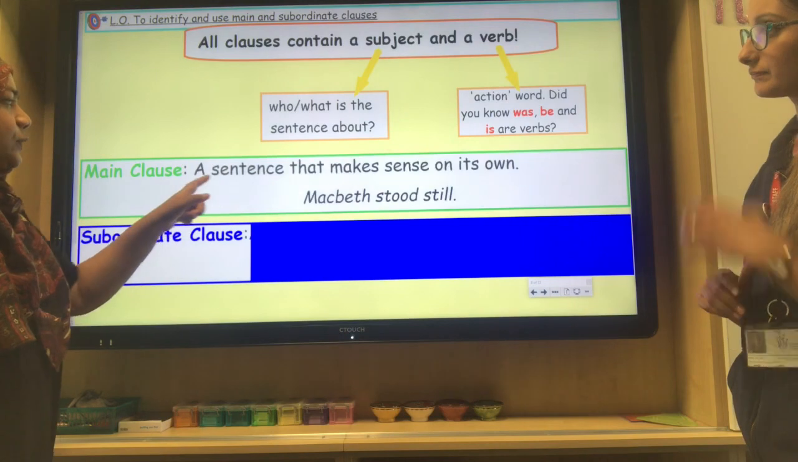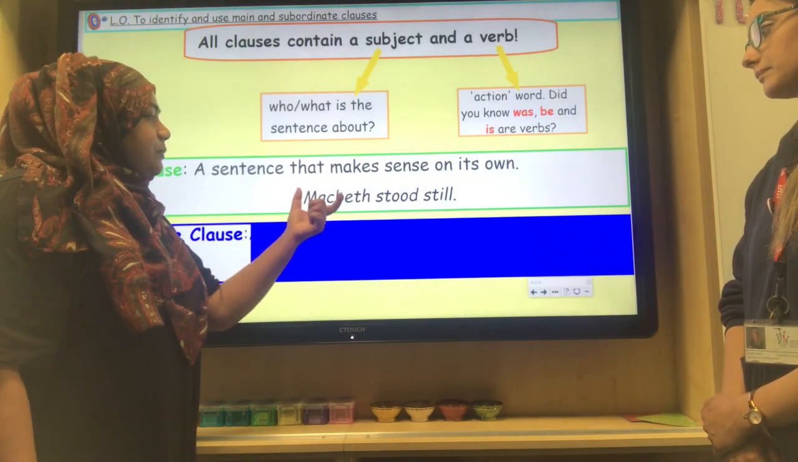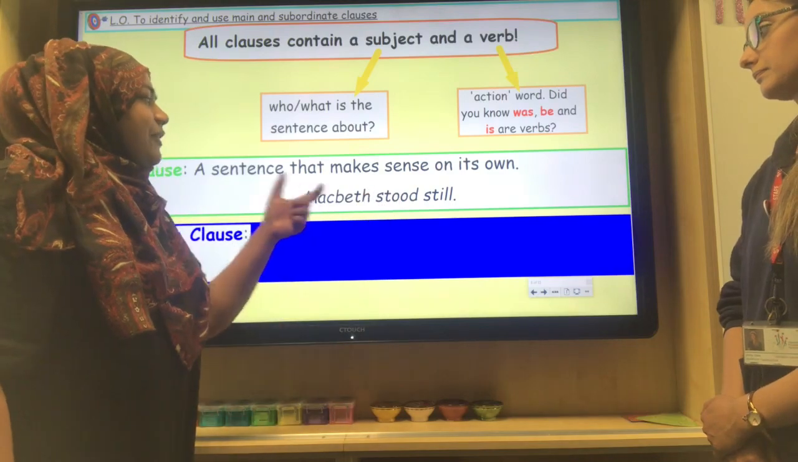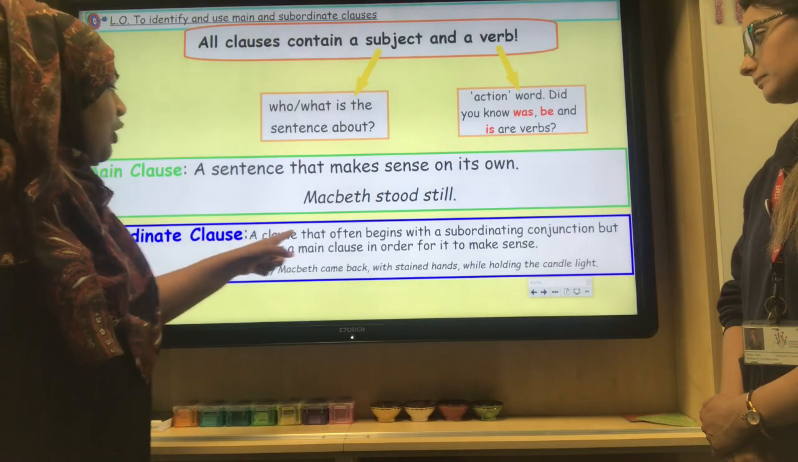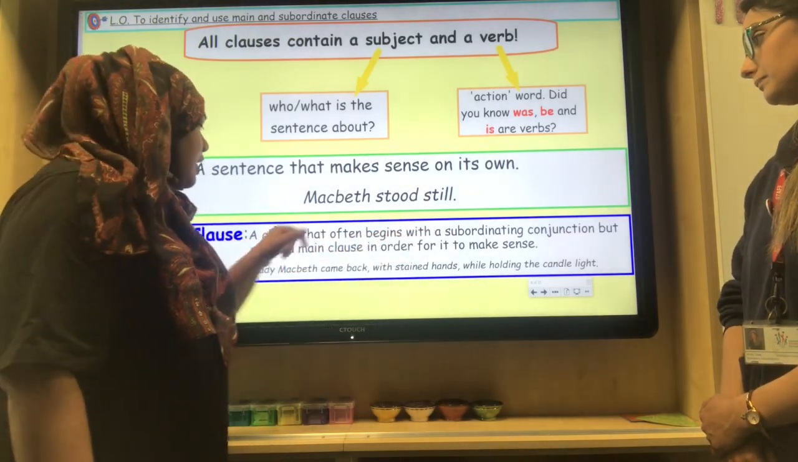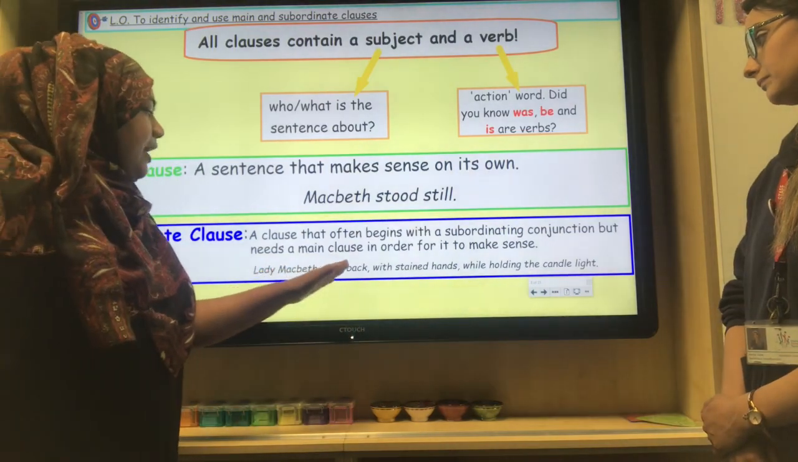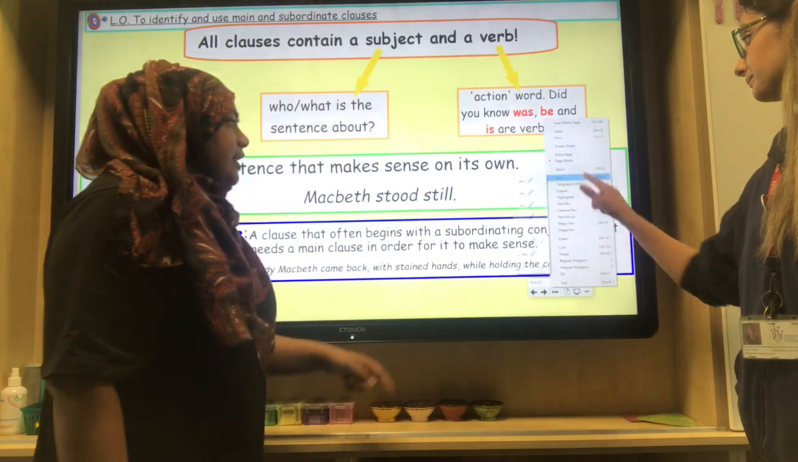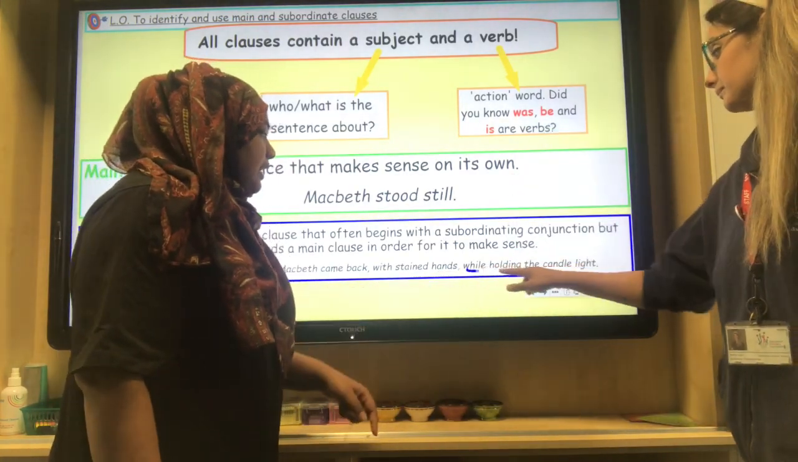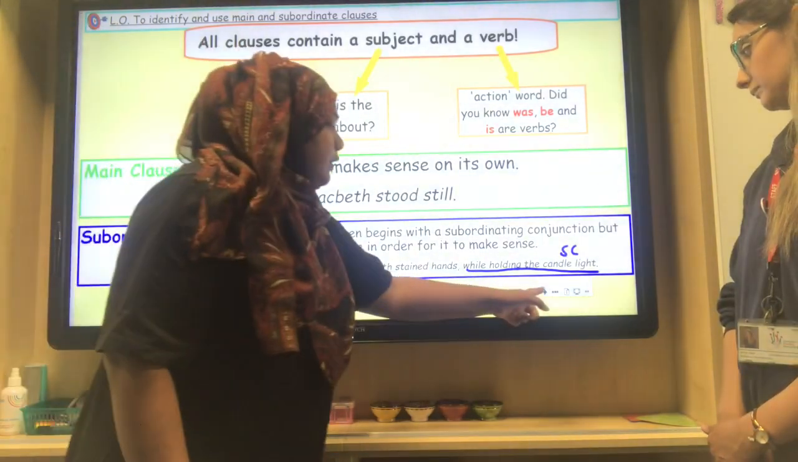So main clause, all sentences that make sense on their own. So Macbeth stood still. Macbeth is a subject. Stood is a verb. Macbeth stood still makes sense on its own. And the subordinate clause is a clause that often begins with a subordinating conjunction but needs a main clause in order for it to make sense. So Lady Macbeth came back with stained hands while holding the candle. So that element here, while holding the candle, is a subordinate clause.